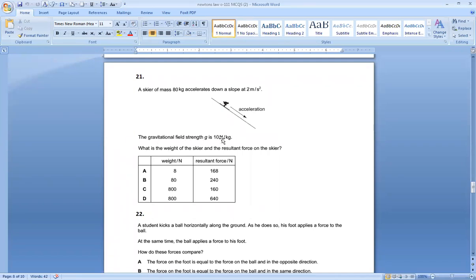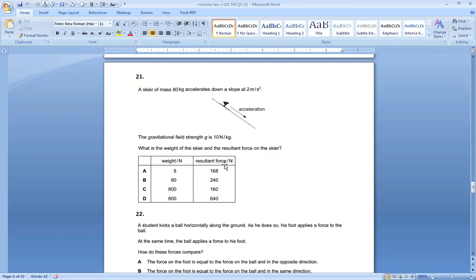Gravitational field strength is 10. It is not falling, remember. It is sliding along a plane, so gravitational field has nothing to do with it. What is the weight? For weight, I have to use W is equal to mg. So 80 multiplied by 10 gives you 800. Weight is 800 Newton.